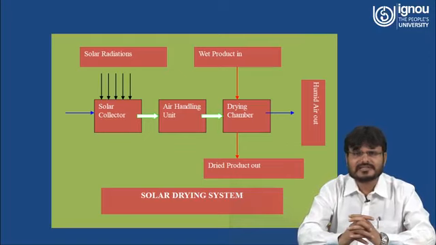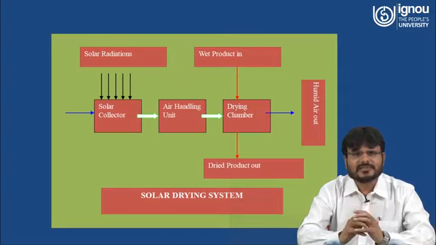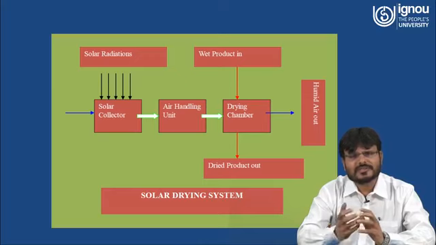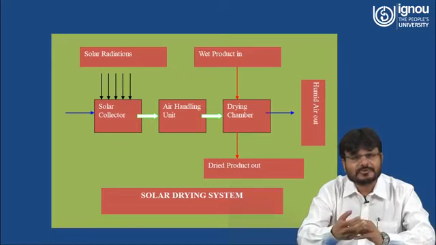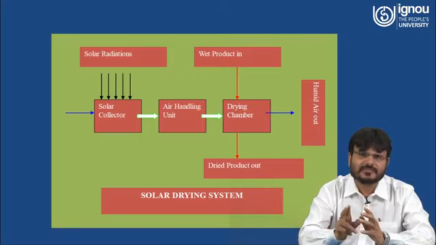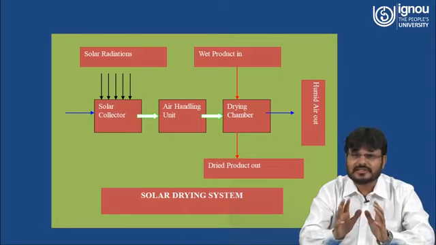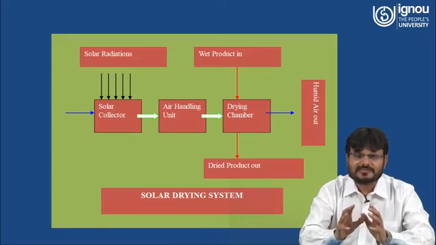Now here you can understand from this block diagram how the solar drying system works. As you can see, the solar radiation coming from the sun is collected with the help of the solar collector. The solar collector collects the solar energy, and the temperature inside the collector increases. The hot air is given to the air handling unit, and from the air handling unit this hot air goes through the drying chamber, where different products are placed.